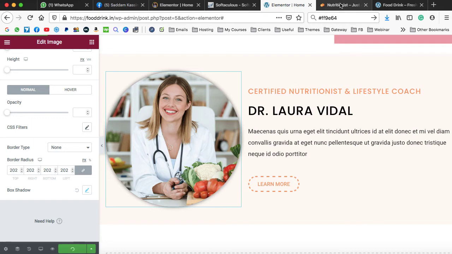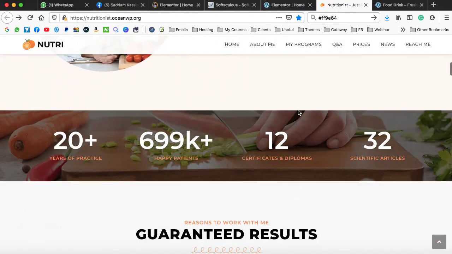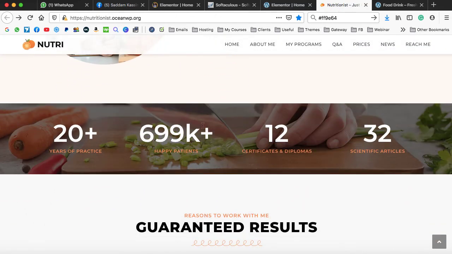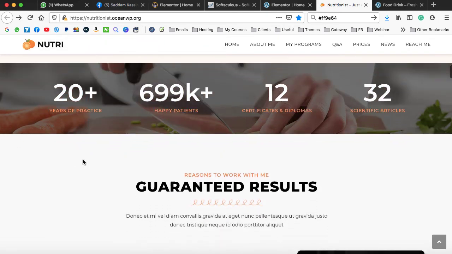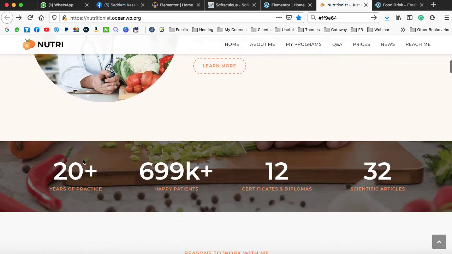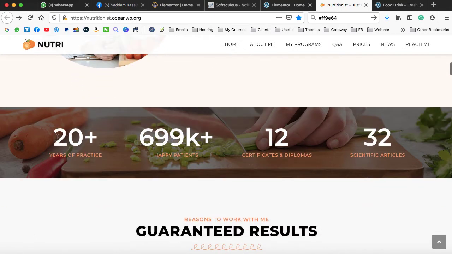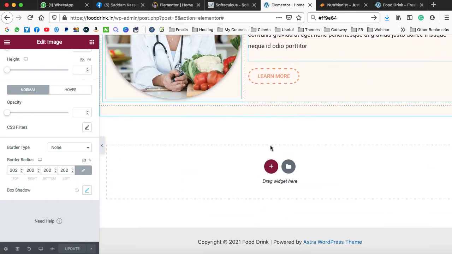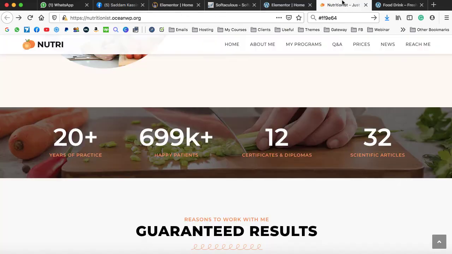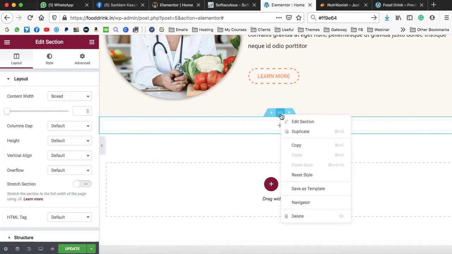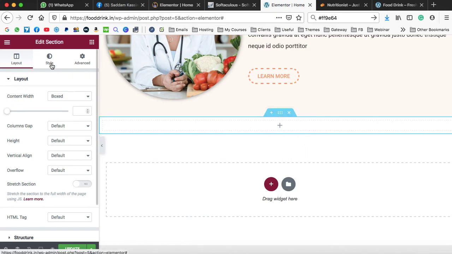Now let's check the next section. So this is the next section that has some kind of effect. There's a background image and this effect is called Parallax Effect. The background image is fixed and then we can put this kind of counter values. So go on to the Elementor. We can take another section. Firstly we need to set a background image to this section. So let's go to the section setting, then style.